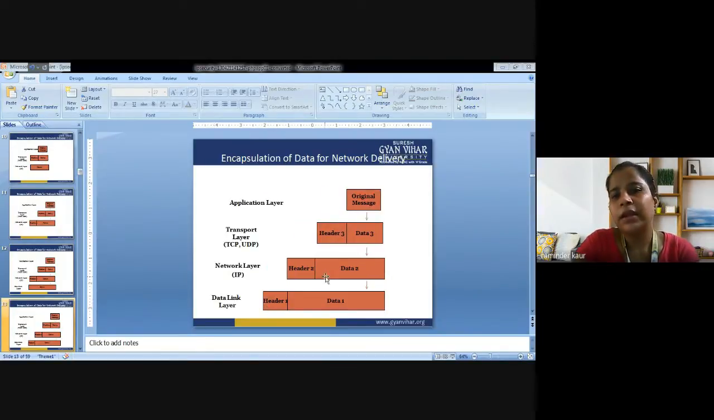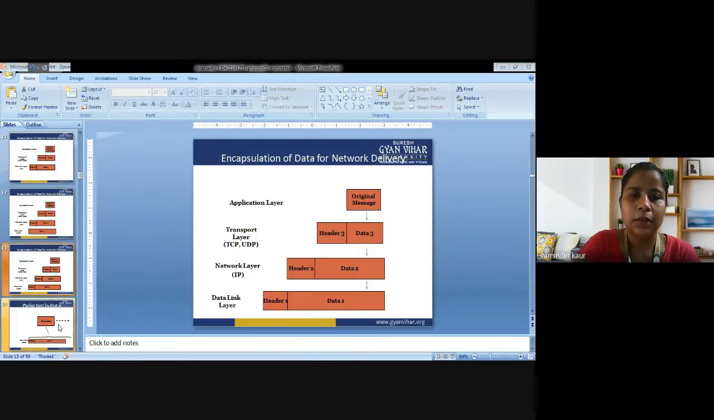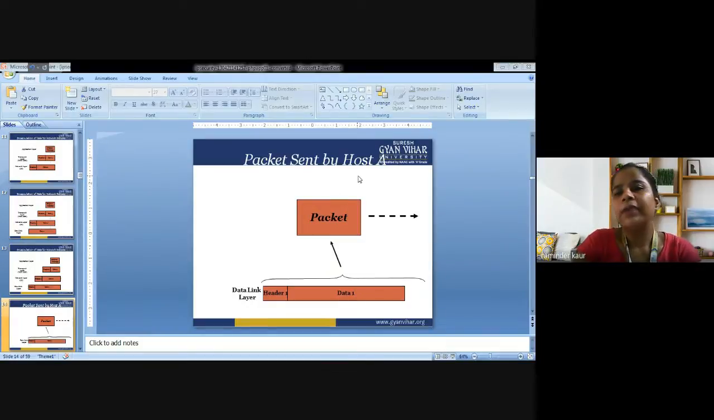Next is the data link layer. All this is the data and this is header 1 that is being added to the data, so that it could be easily understood if we are adding the header. Now the packet sent by host A is header 1 plus a stream of data that is added to the same, and it happens at the data link layer. This whole thing is considered as one packet, starting from the header till the ending of the data. So this is one packet that is being transmitted over the network. This is the packet that would be sent by host A.